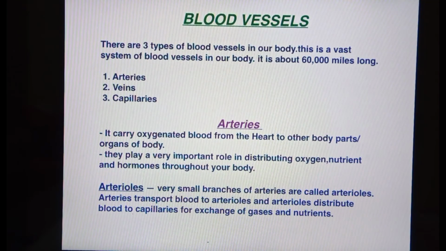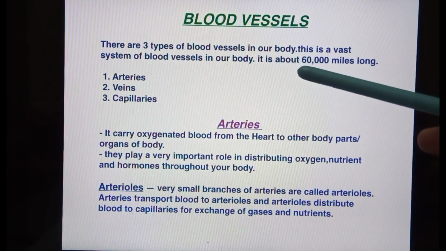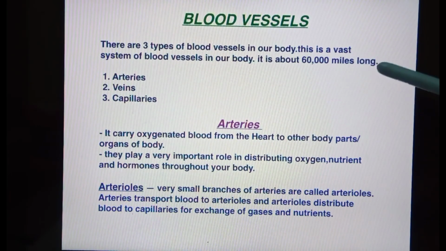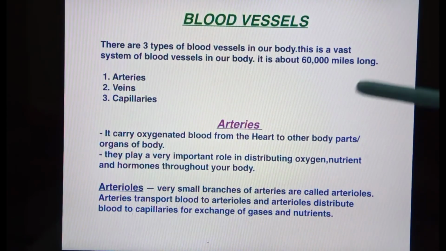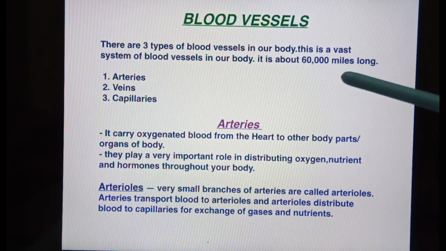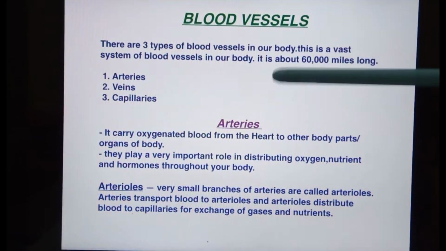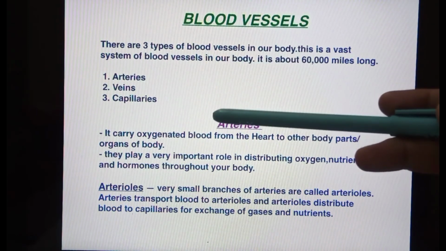So what are their functions and how are they differentiated? There are three types of blood vessels in your body, and this is a vast system of blood vessels. The total length of the blood vessels in the body is about 60,000 miles long, approximately 1 lakh kilometers. This is too long. So there are three types: one is artery, second is vein, third is capillaries.